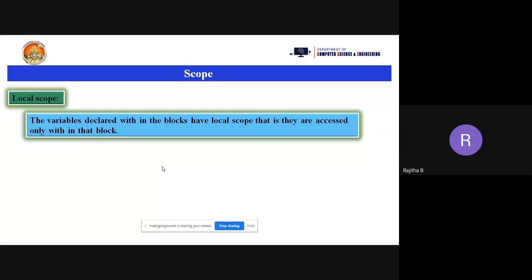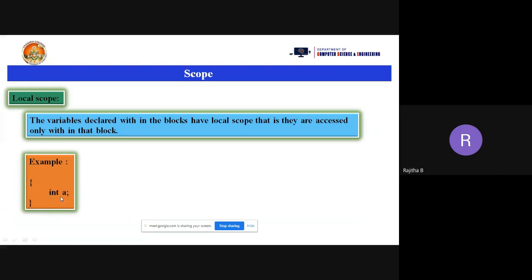So what is the local scope here? The variables declared within the blocks have local scope, that is, they are accessed only within that block. What is the example? This is the example. I make open flower braces and closed flower braces, and within this I declare some variable.